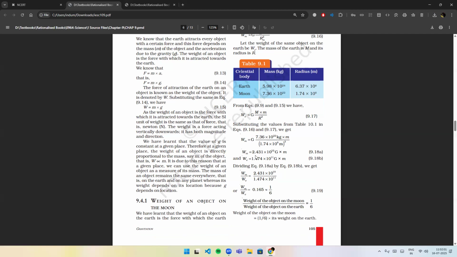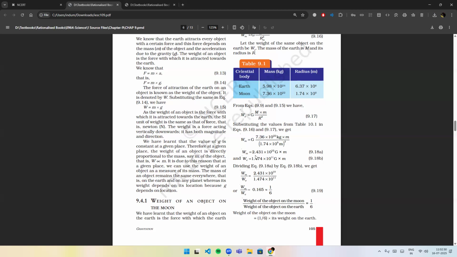As the weight of an object is the force with which it is attracted towards the Earth, the SI unit of weight is the same as that of force, that is, Newton. The weight is a force acting vertically downwards. It has both magnitude and direction. We have learned that the value of g is constant at a given place. Therefore, at a given place, the weight of an object is directly proportional to the mass. That is, W is directly proportional to m.